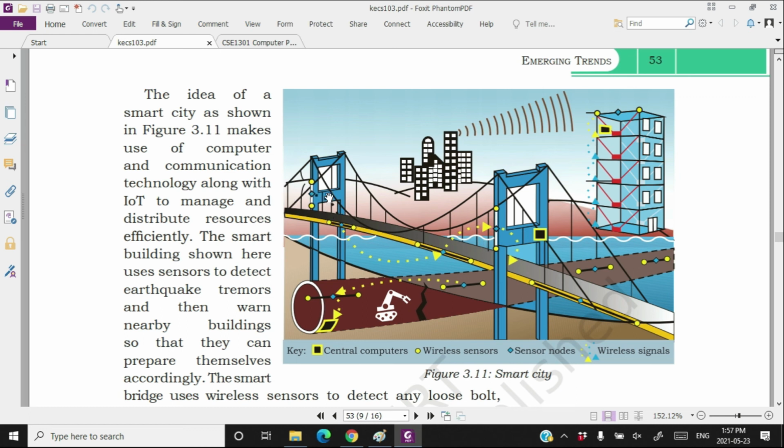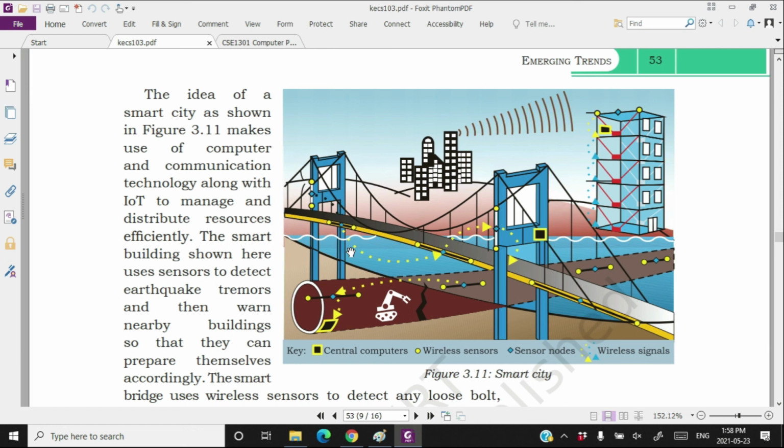So this traffic light will warn other people who are going to this side that there is a congestion ahead. Please choose a different route. Okay, and this device may also suggest to those vehicles which road you should follow. So connecting these resources through Internet of Things brings a lot of advancement in managing a city, and such a city is called a smart city.